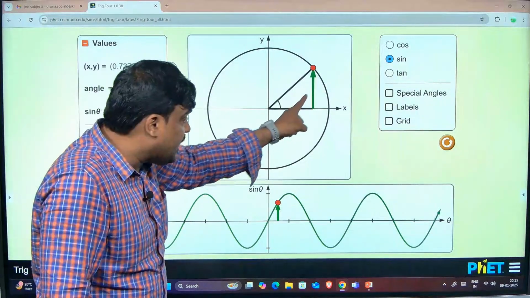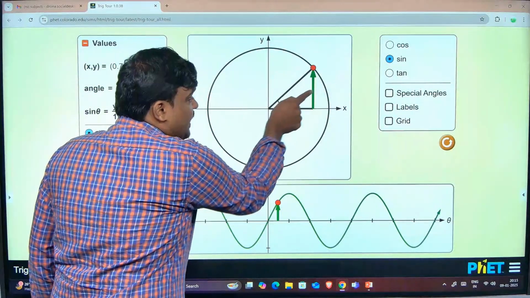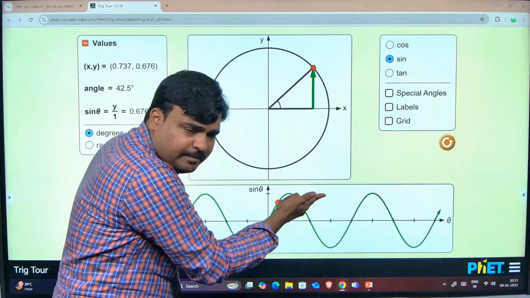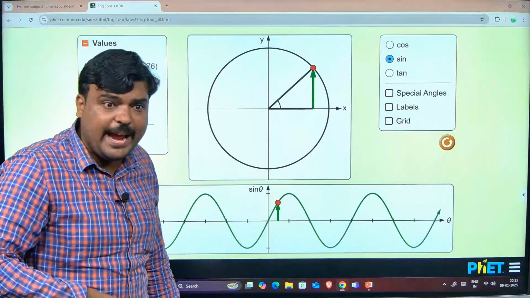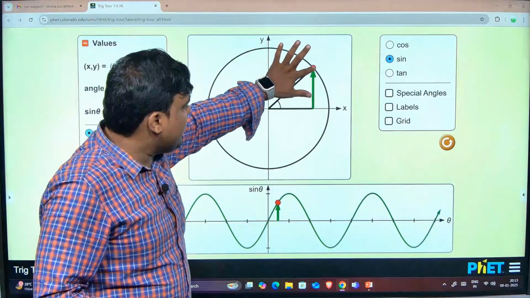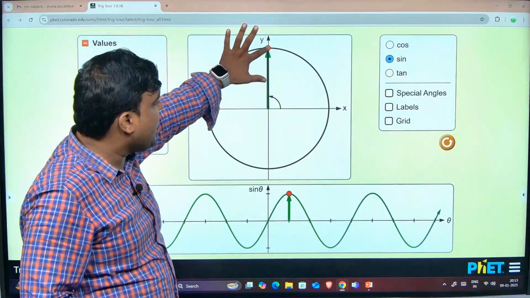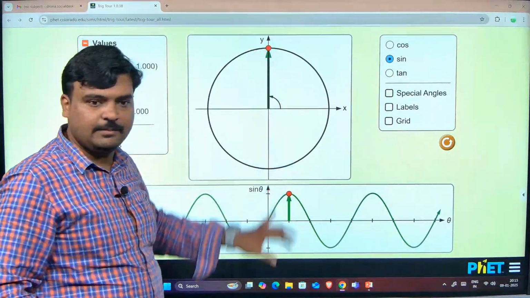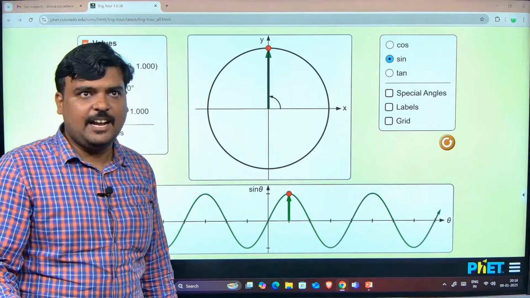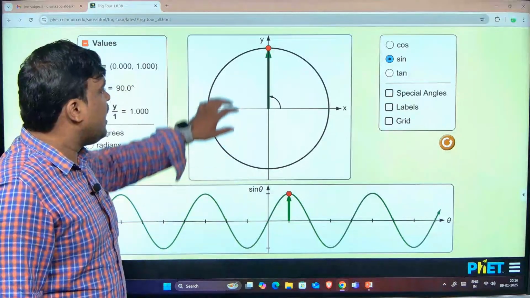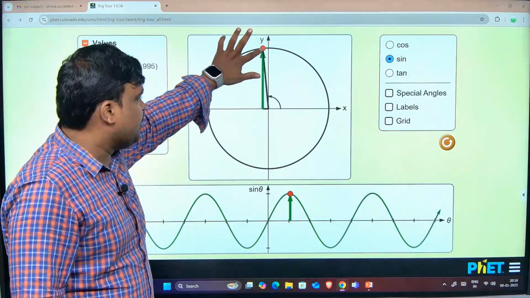That's why I am noting my opposite. This is the angle, and what is this here? Opposite. So I am noting my opposite value. I will keep on noting my opposite value. And when it reaches 90, it is exactly equal to 1. Why? Because I have taken the unit circle. Now what I am doing, I just started reducing.